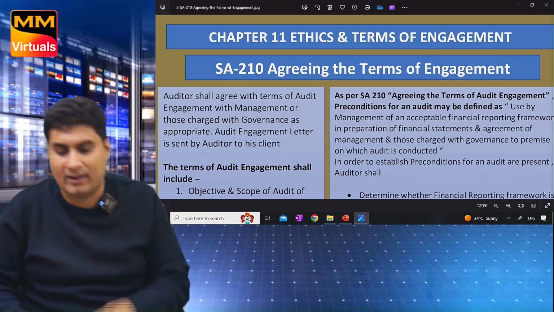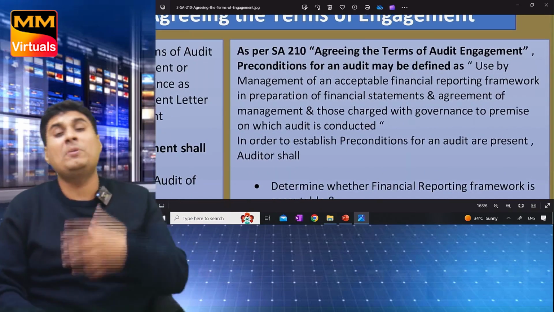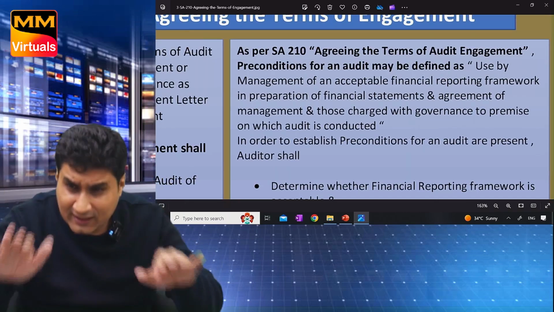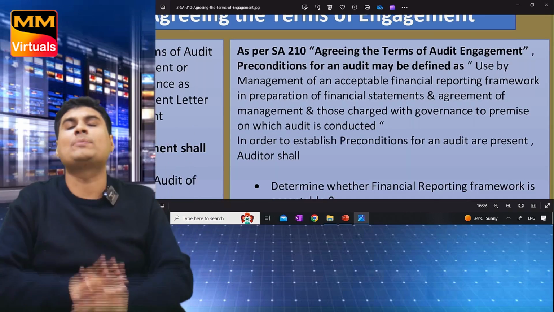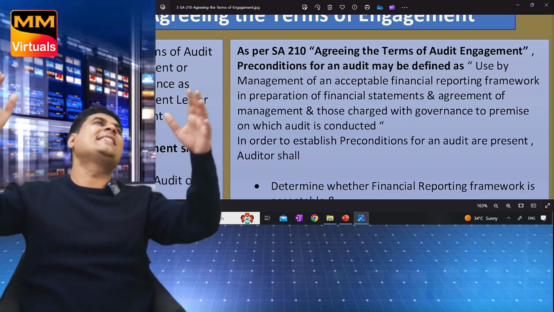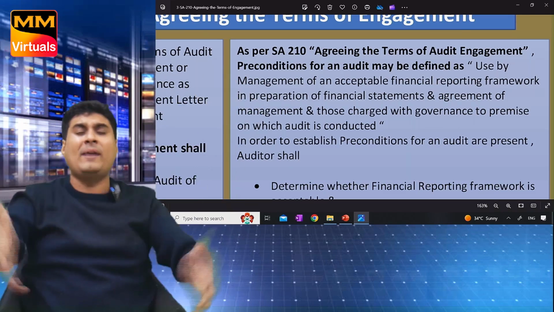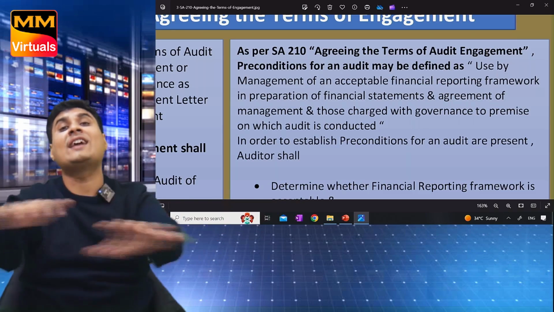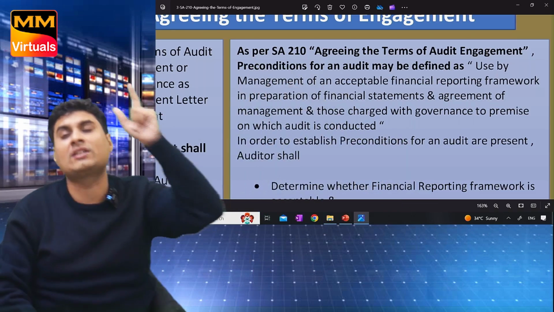So number 1 in SA 210 is preconditions for audit. What are preconditions? If this condition is there, only then I will accept the audit, otherwise I will not. One more time. SA 210, agreeing the terms of engagement. Preconditions are there. The auditor will say, if these conditions are there, only then I will work. What's the first condition?